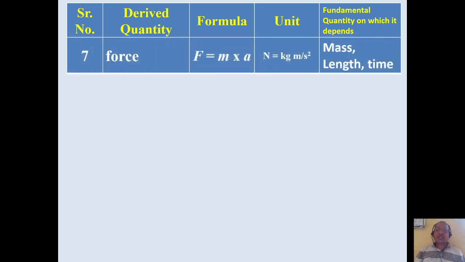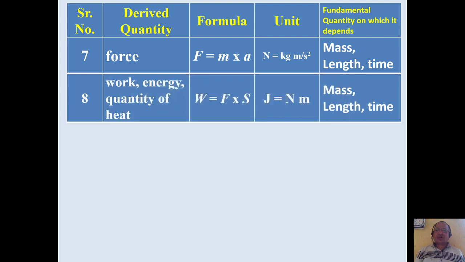Another physical quantity is force. Force given by formula mass into acceleration, so its unit is kilogram meter per second square, which is also called as Newton. So force is a derived quantity, it depends on mass, length and time.